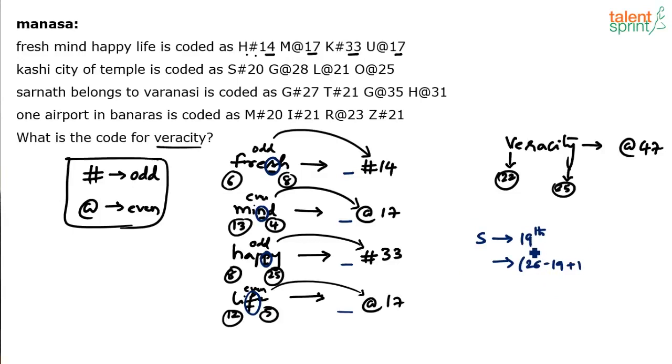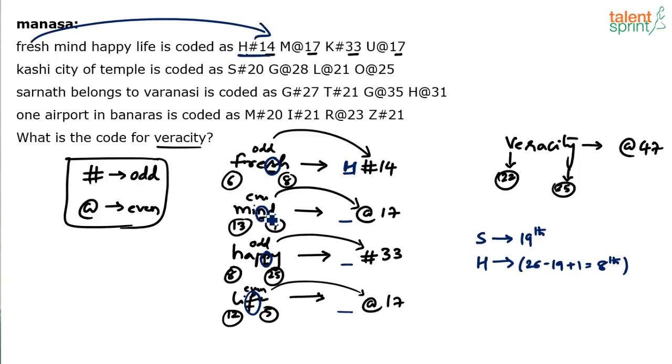So S is the 19th letter in the English alphabet. What comes in the 19th position from the reverse order? For example, if A is 1, Z is 1 from the reverse order. If B is 2, Y is 2 in the reverse order. If C is 3, X is 3. So if S is 19, what is 19 in the reverse order? 26 minus 19 plus 1. 26 minus 19 is 7, 7 plus 1 is 8. What is the 8th letter of the English alphabet? H. So for the word fresh, the letter to be used is H. So H # 14 is the code for fresh.